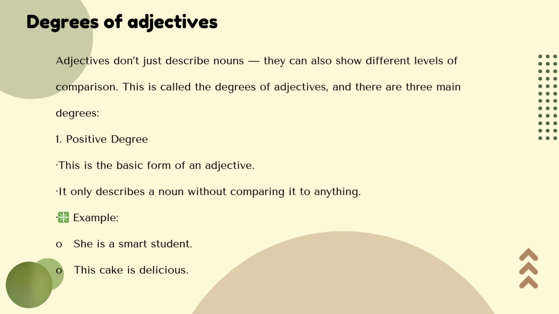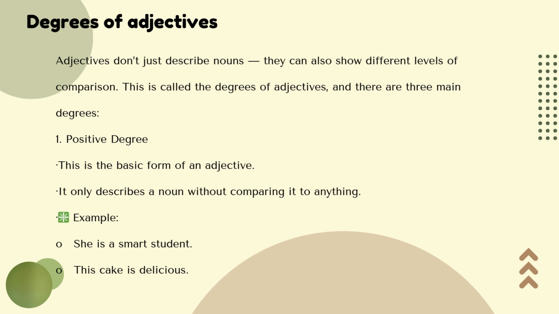Let me give you an example in Bahasa Indonesia. If you say batu, you can't say lebih batu or paling batu, unless you say kepala batu. But if you say batu, you cannot compare it, because batu is not an adjective, it's a noun. What you can do with batu is count it: satu batu, dua batu, tiga batu. But for adjectives, if they can be compared, that is one of the distinctive characteristics of adjectives.